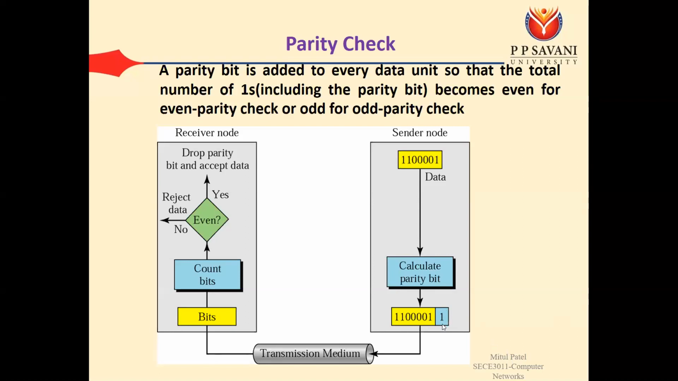If the number of ones is even, that means the data is correct. If the number of ones is not even, that means some of the bits changed during the transmission, so it will reject the data.